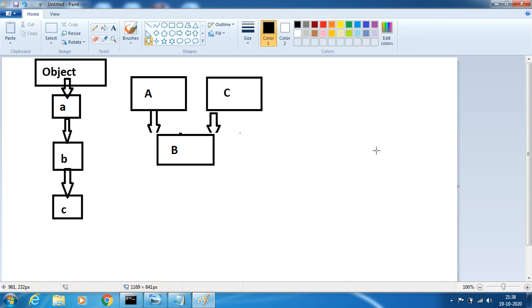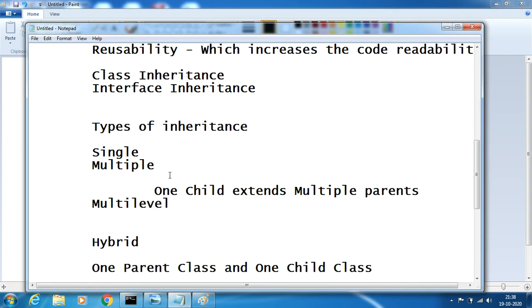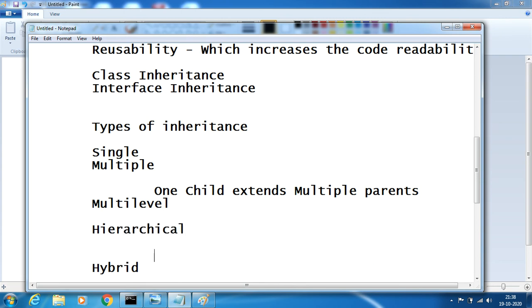And the next kind, which we can write in between these, is hierarchical. Hierarchical inheritance is also a kind of inheritance where multiple child classes acquire data from the parent. If I have one parent and multiple child classes, all the child classes try to acquire from the same parent. It means one parent and multiple subclasses.